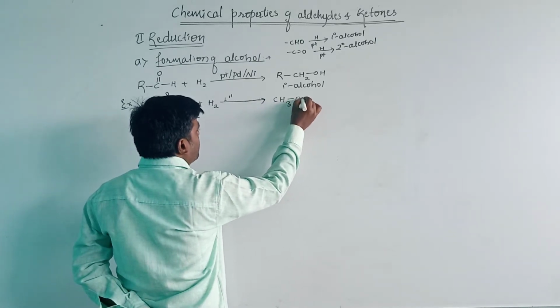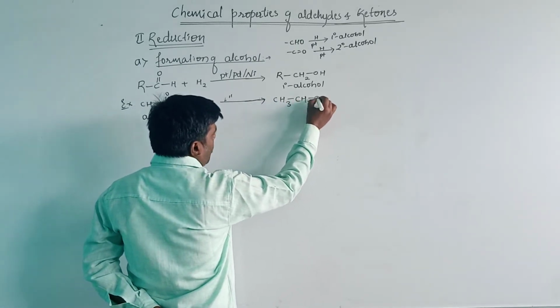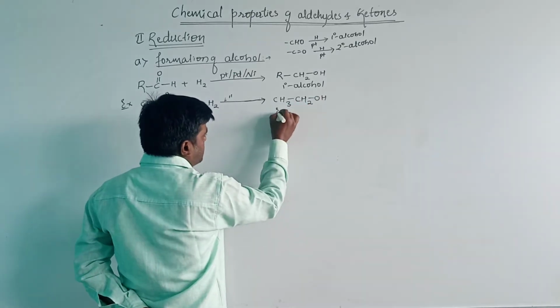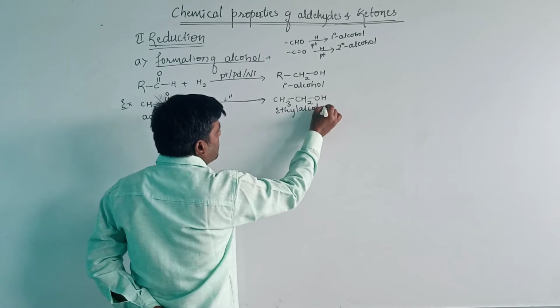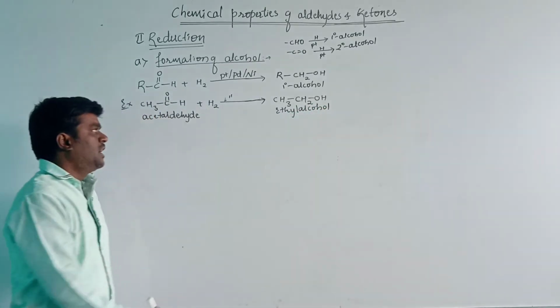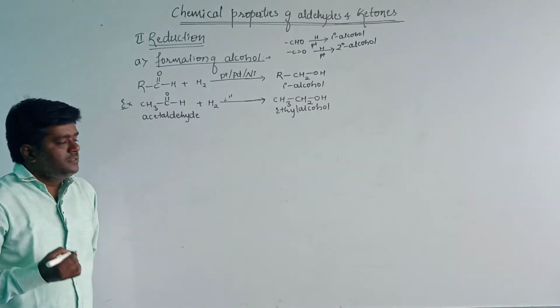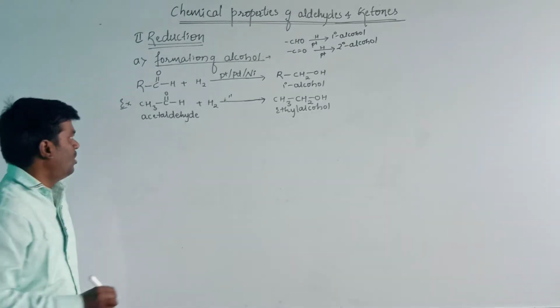Here the primary alcohol is ethanol. Ethanol is the alcohol name, and the general name is ethyl alcohol.